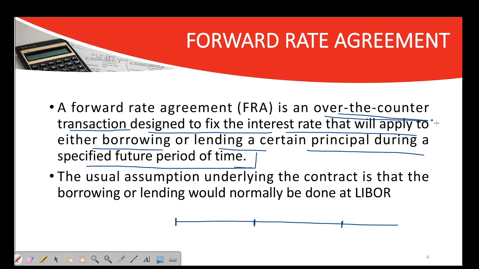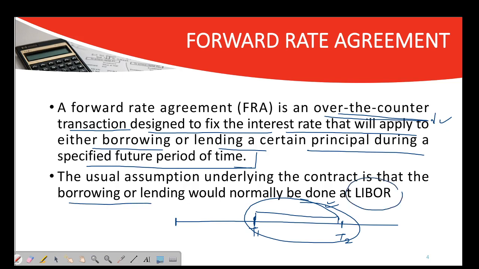All right, so now what is forward rate agreement? It is designed to fix the interest rate that will apply to either borrowing or lending a certain principal during a specified period of time. So it is an agreement for this period T1, T2, and you are trying to lock this interest rate through the forward rate agreement. The usual assumption underlying this contract is that the borrowing or lending would normally be done at LIBOR. LIBOR is London Interbank Offered Rate.